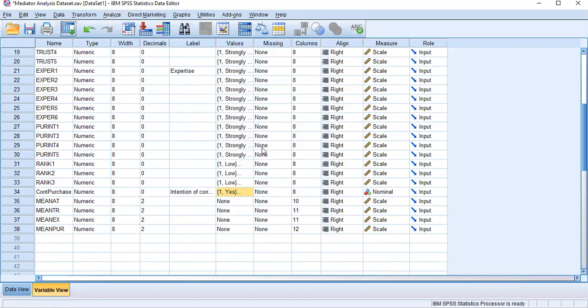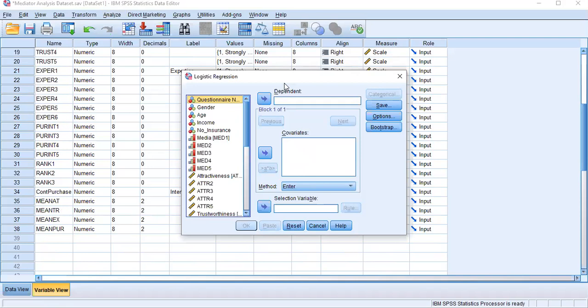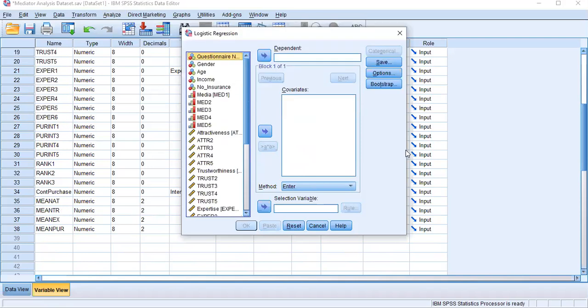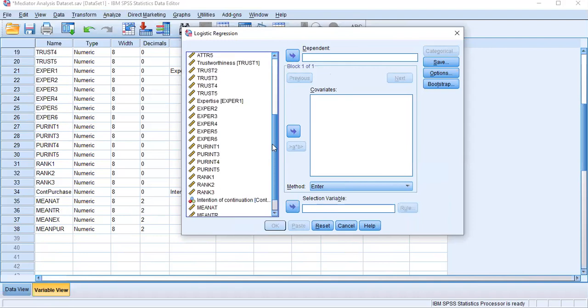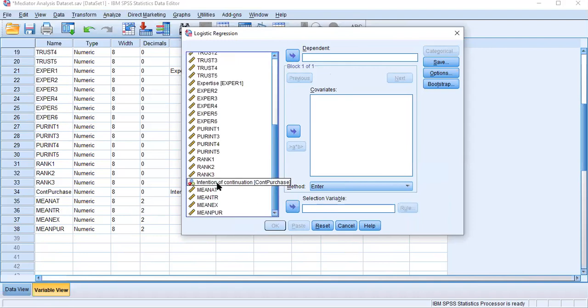Just click it. Now you can see the table for binary logistic. In here the dependent variable is not like the Likert scale. Now we are going to use the two-level categorical variable: continuation of purchase. I have only a yes/no answer.